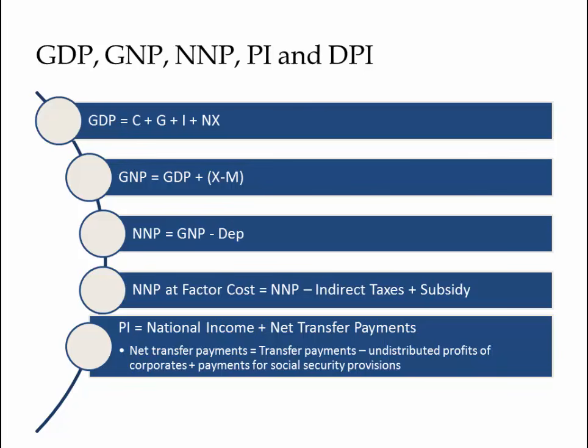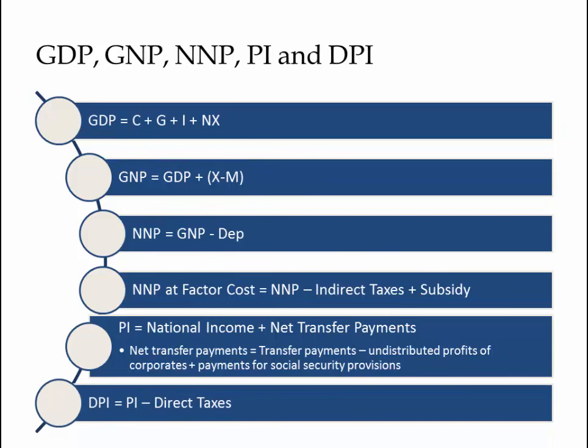Personal income. Personal income is the actual income which goes to the person, and some of the income is not really calculated in the national income equation. So we add net transfer payments, which is not added in the national income equation. Net transfer payments is transfer payments minus undistributed profits of corporates plus payment for social security provisions.